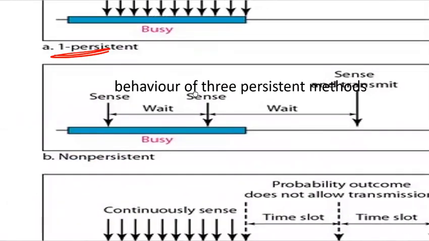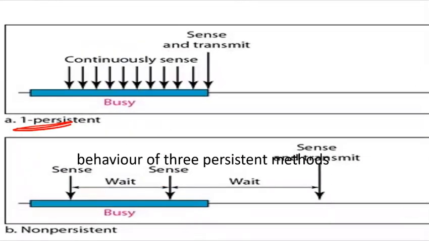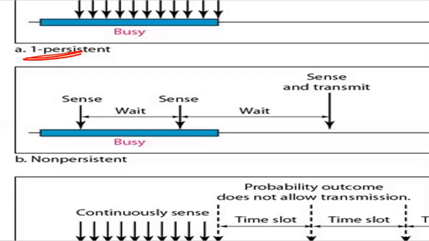Now, what is the next method? The next method is the non-persistent method. In the non-persistent method, a station that has a frame to send will sense the line. If the line is idle, it will send immediately. But if the line is not idle, or if some data is being transmitted, it will wait for some random amount of time and then sense the line again. The non-persistent method reduces the chance of collision because it is unlikely that two or more stations will wait the same amount of time. So they are waiting some random amount of time before sensing again.